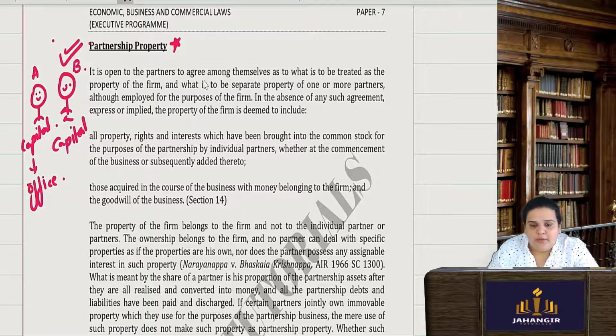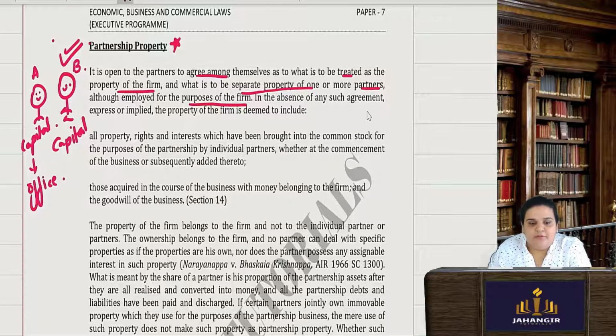It is open to the partners to agree amongst themselves as to what is to be treated as the property of the firm. So say if Mr. A is transferring this entire office in the name of the firm, then it is fine, it will be the partnership firm's property. And what is to be the separate property of one or more partners? This will be only mine, and at the time of dissolution that property will go back to that individual partner, although it was employed for the purpose of the firm.